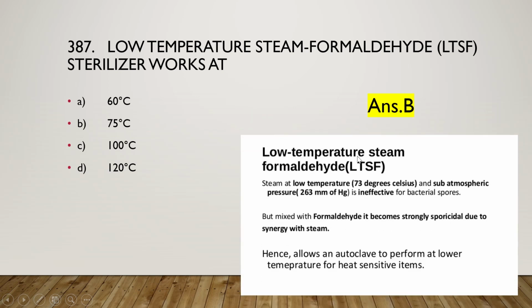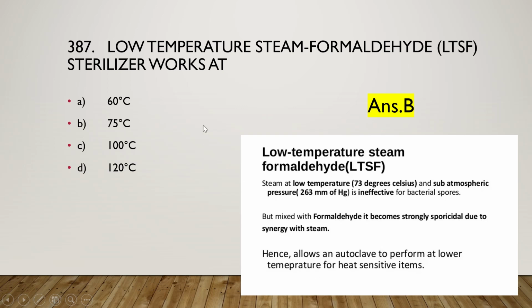Low temperature steam at 73 to 75 degrees Celsius and subatmospheric pressure of 26 millimeters of Hg is ineffective for bacterial spores, but it can effectively kill vegetative bacterial cells. But mixed with formaldehyde, it becomes strongly sporicidal due to synergy with the steam. That's why it allows an autoclave to perform at lower temperature for heat sensitive items.